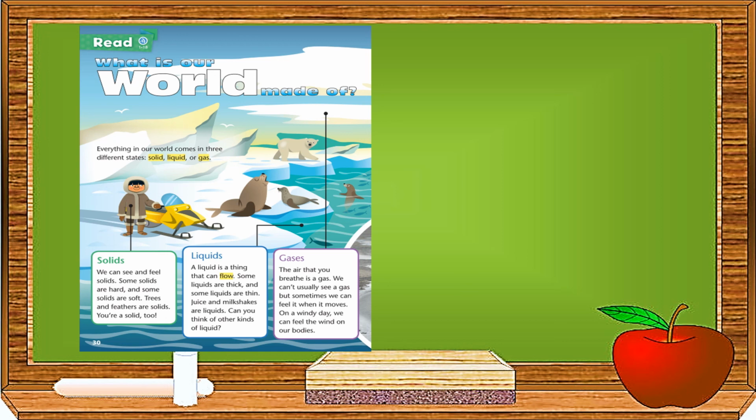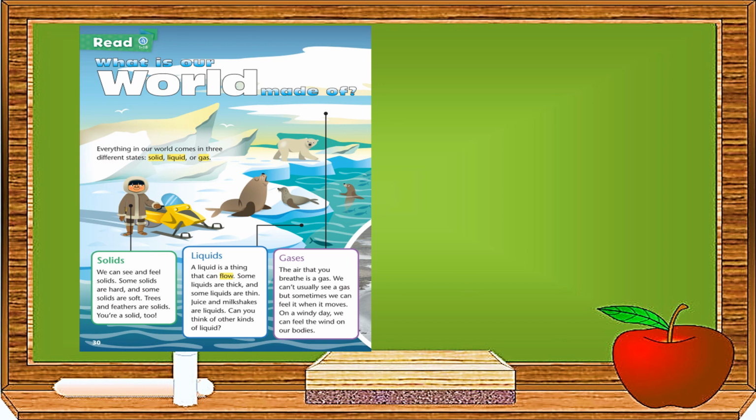Everything in our world comes in 3 different states: solid, liquid, or gas. Solids. We can see and feel solids. Some solids are hard and some solids are soft. Trees and feathers are solids. You're a solid too.